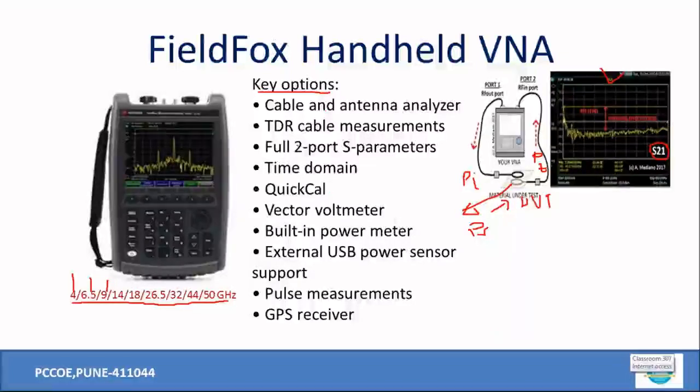And the key options one can select in this particular component, right? Maybe the cable and antenna tester, antenna analyzers, the TDR cable measurements, full 2-port S parameter measurement. Many times S parameter measurement is carried out in a single direction only. If you want to calculate the other parameters, at that time we have to turn the device around in reverse and connect it again. To avoid this, if we have the full 2-port S parameter arrangement available, in a single shot itself, we can calculate S11, S12, S21, and S22. That way, the parameters can be calculated.